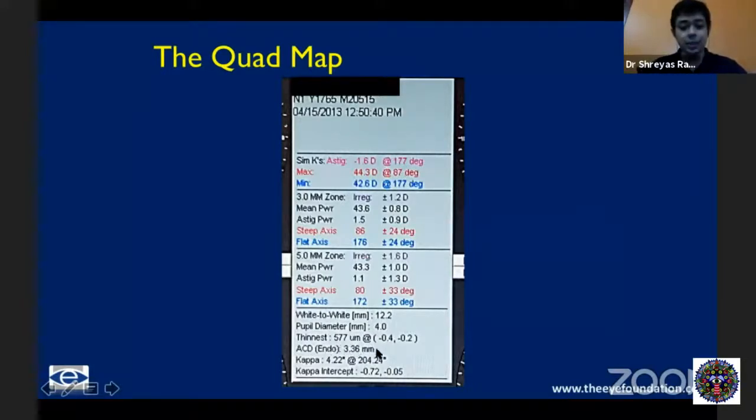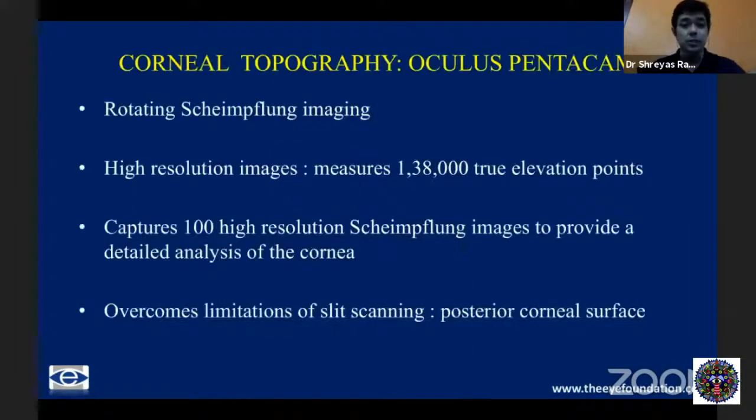And that is extremely important when it comes to planning of phakic intraocular lenses. An anterior chamber depth of greater than 2.8 is a minimum prerequisite for planning a phakic intraocular lens procedure.